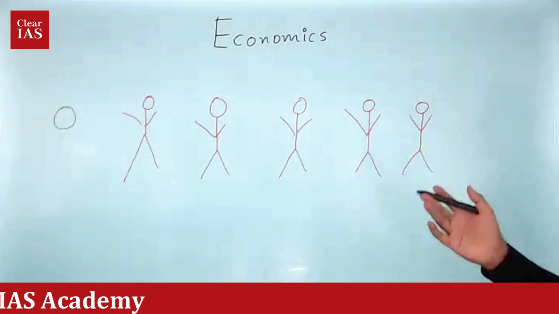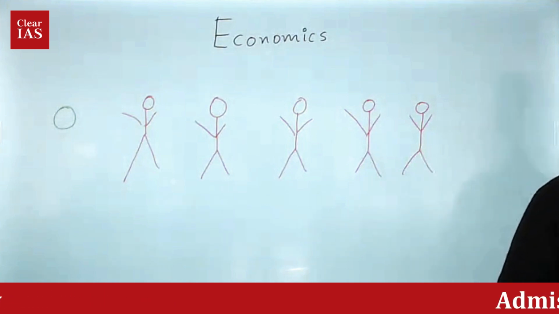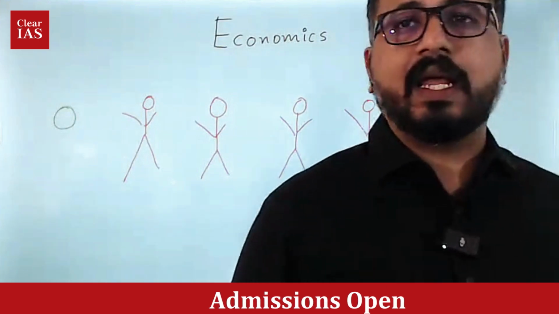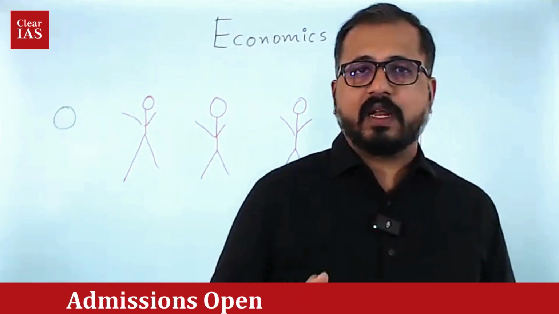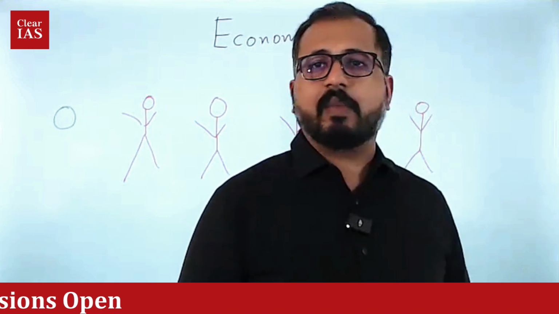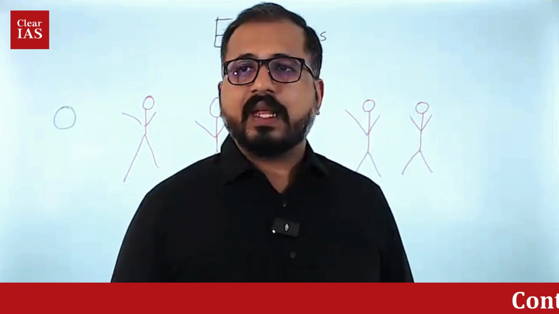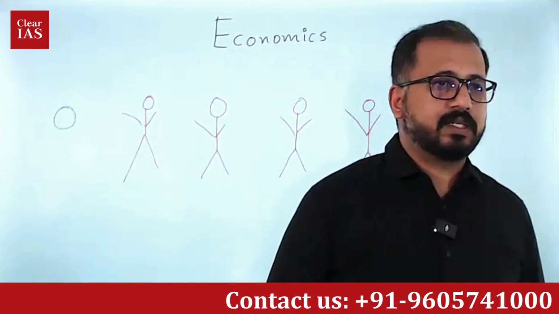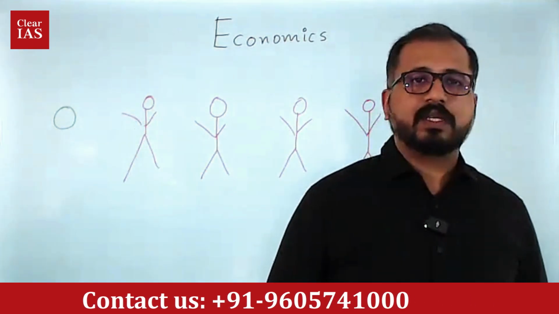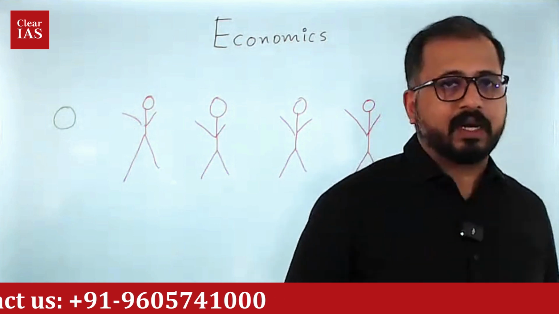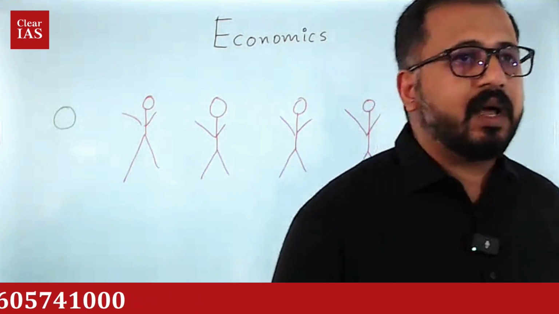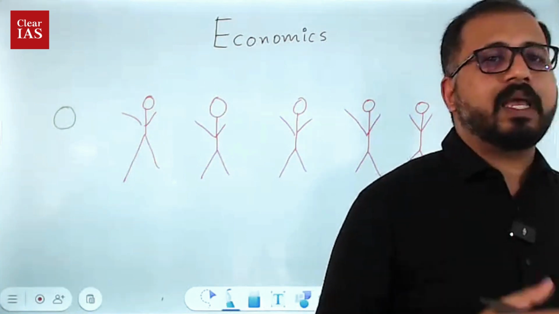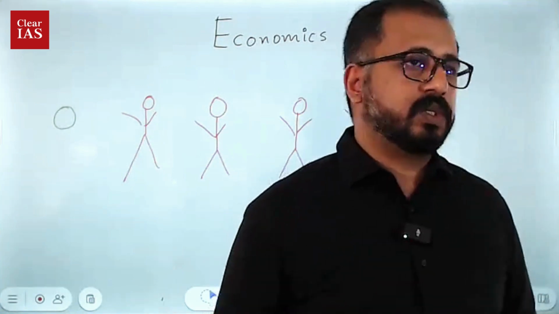So can everybody use the one apple? Maybe they can cut it and share it among the 5 people, but still everyone will not be getting what is enough for them. So they will be hungry, they will be in poverty, right? That means the resources are scarce. Are you able to understand what I am saying? The resources are scarce. Resources are limited. That's why you see poverty in India. That's why you see poverty in Africa. Everybody is not getting enough resources.